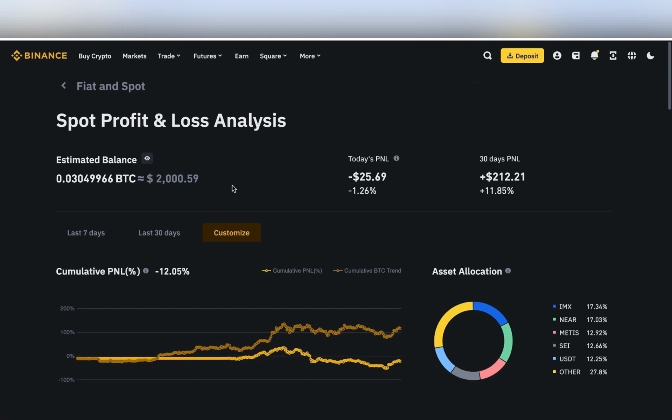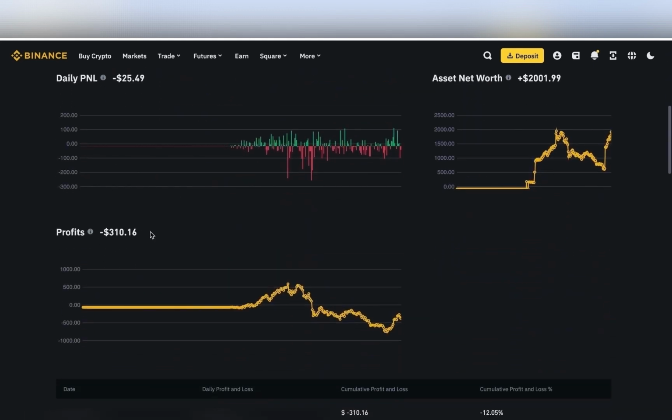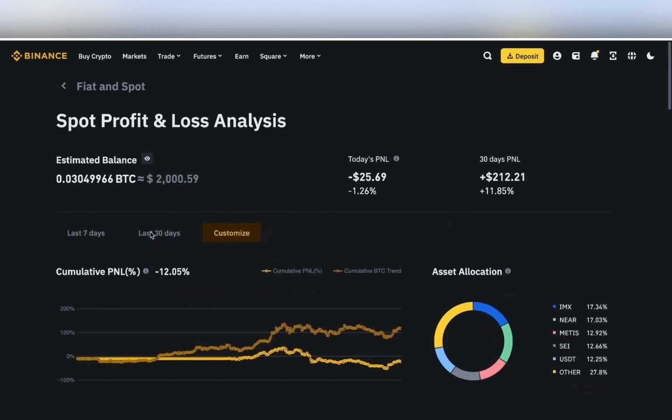So we are going to use a new account. I already have around $2,000 in this account because I already have some investments in it, but this doesn't matter. We are going to look at the result. As you can see, we are down $300. It doesn't bother me so much because I invest with a very long time horizon in mind. So just so you know, this is our starting point.